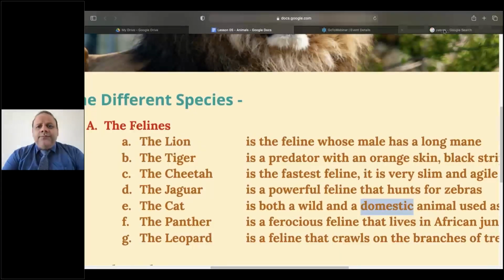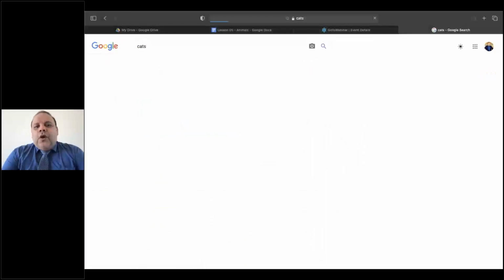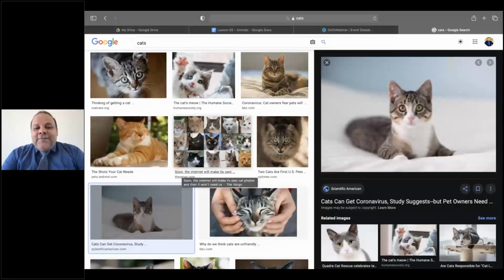Cats can be both domestic and wild animals. So when we talk about cats, some people love to have cats as pets in their home, and some people can't stand cats as pets in their home. What about you? It depends on what kind of cats you like. This cat is trying to protect itself from the coronavirus, so that's funny. But I love small cats that are this color, brownish white. I love these kinds of cats.